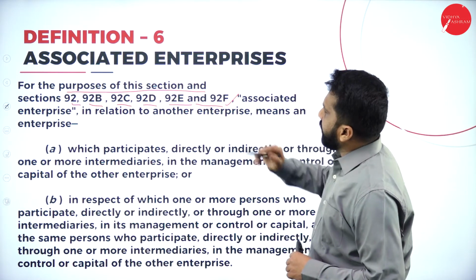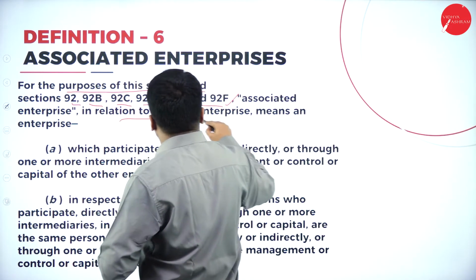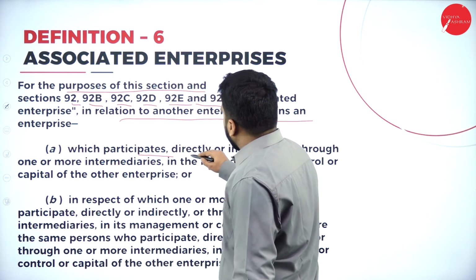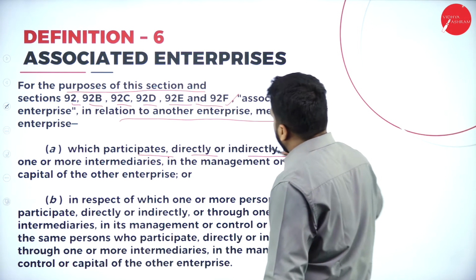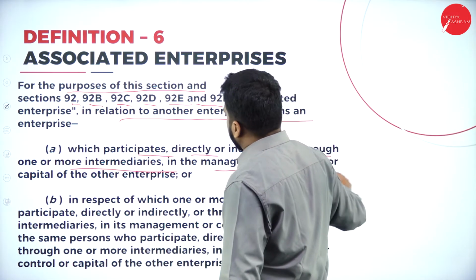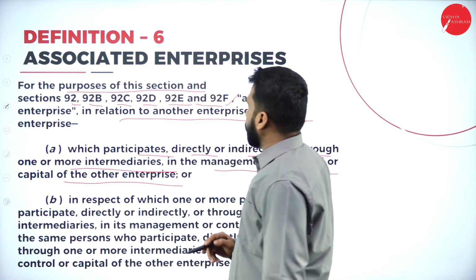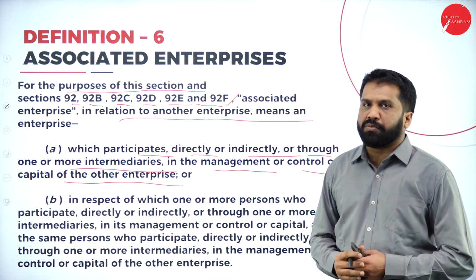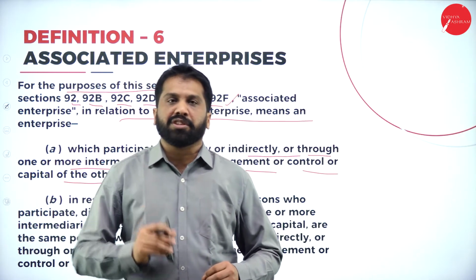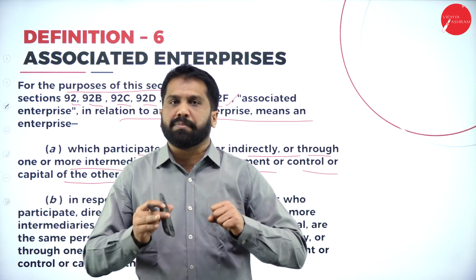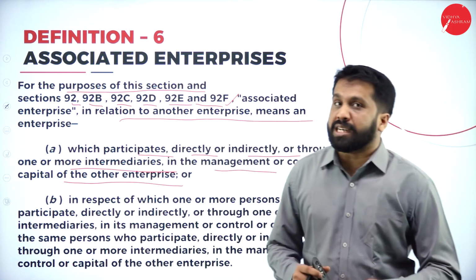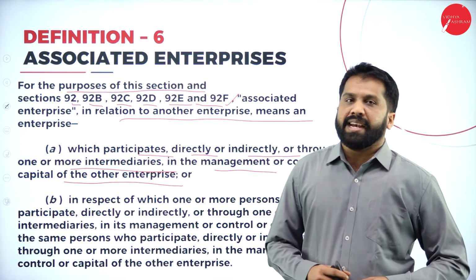Now, associated enterprise in relation to another enterprise means one which participates directly or indirectly or through one or more intermediaries in the management or control or capital of the other enterprise. Associated means more than one. They will also invest capital, they will participate in the business and in the activities of the business. So those are called associated enterprises.